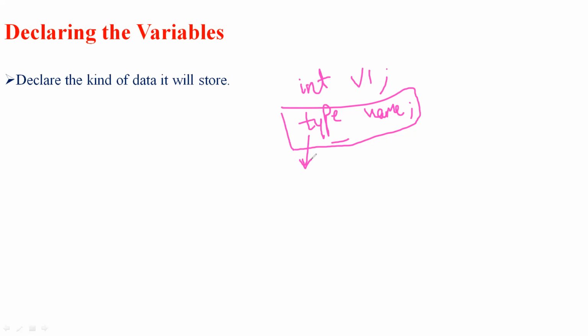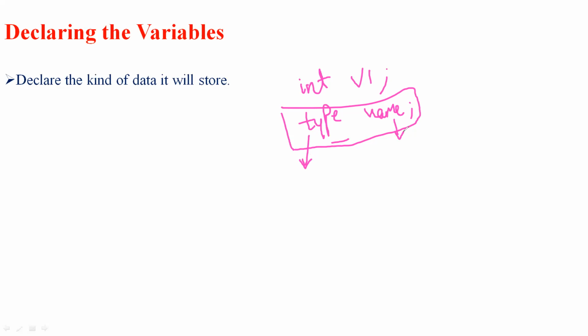The name is given to the variable, and a name can only be given to a memory location.